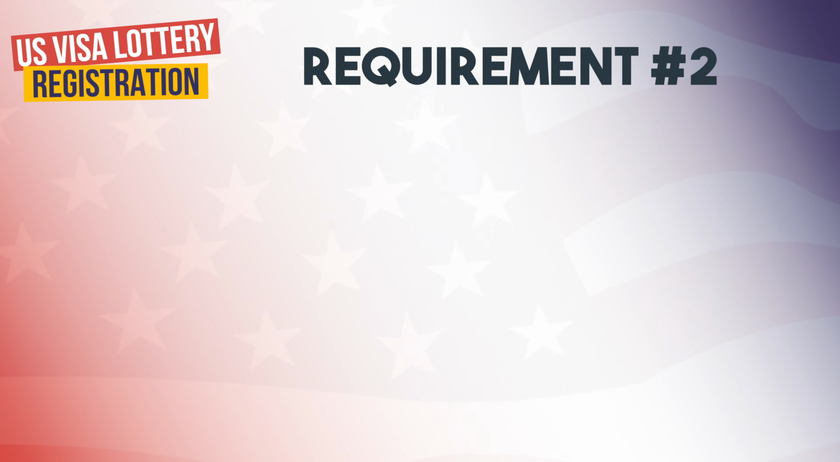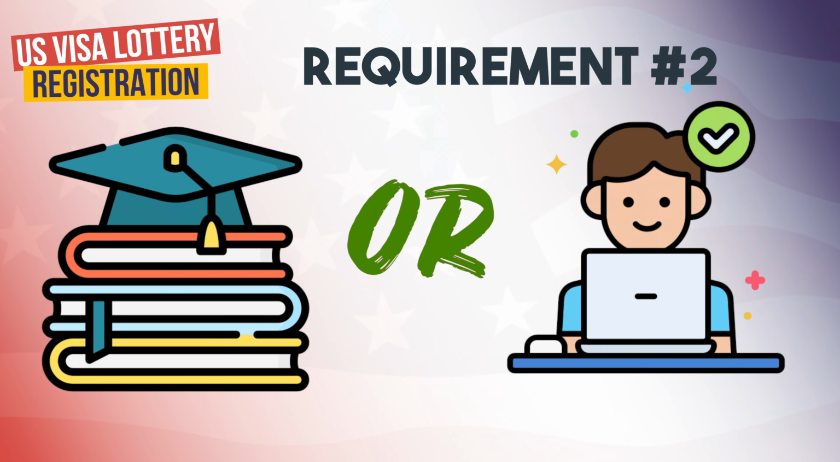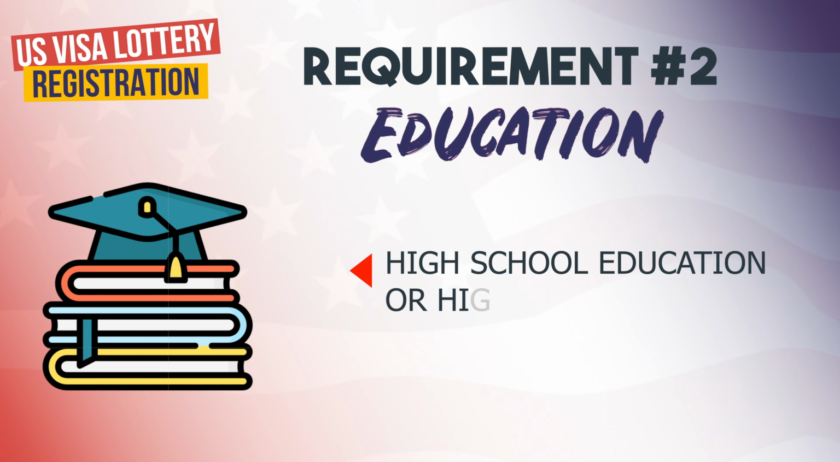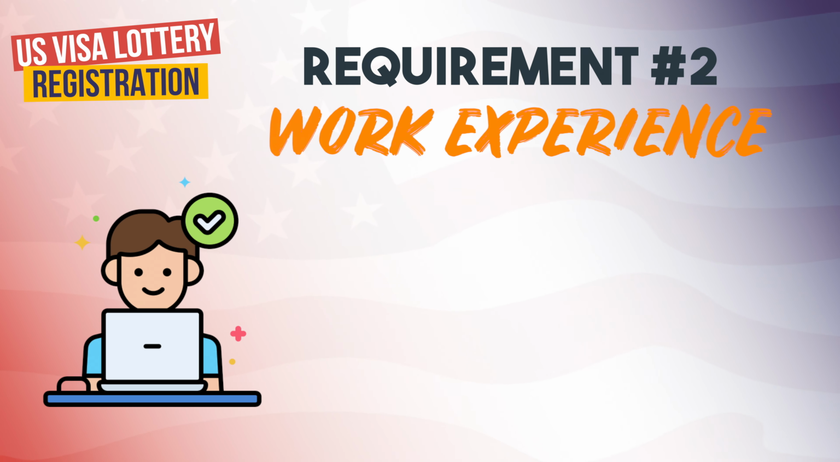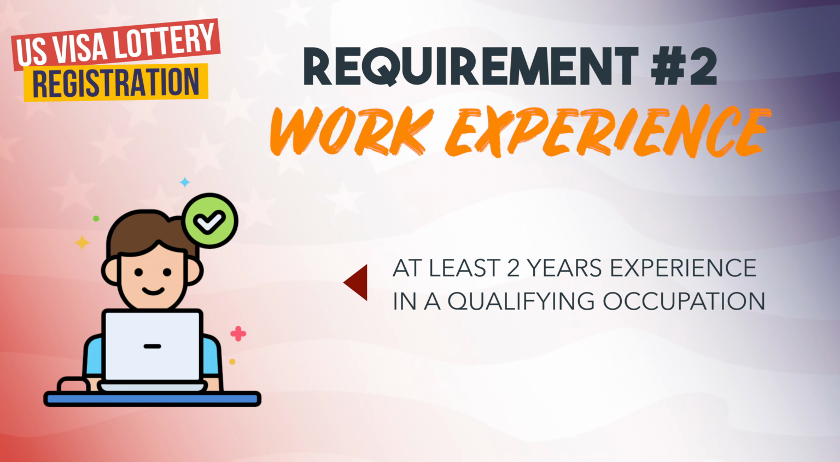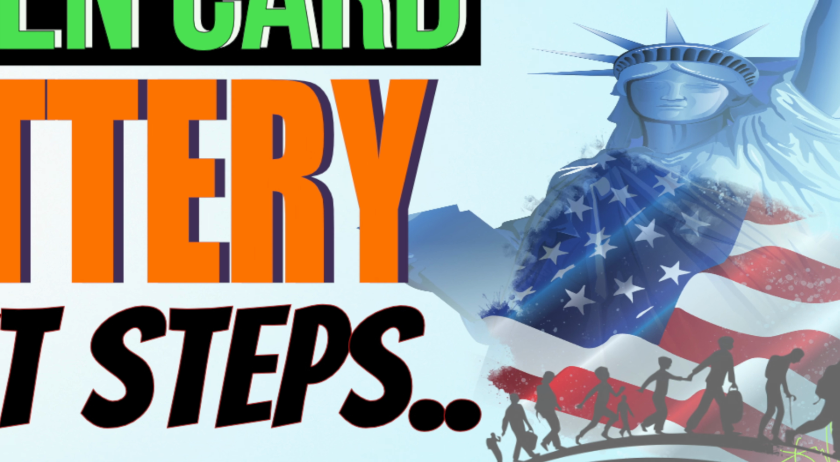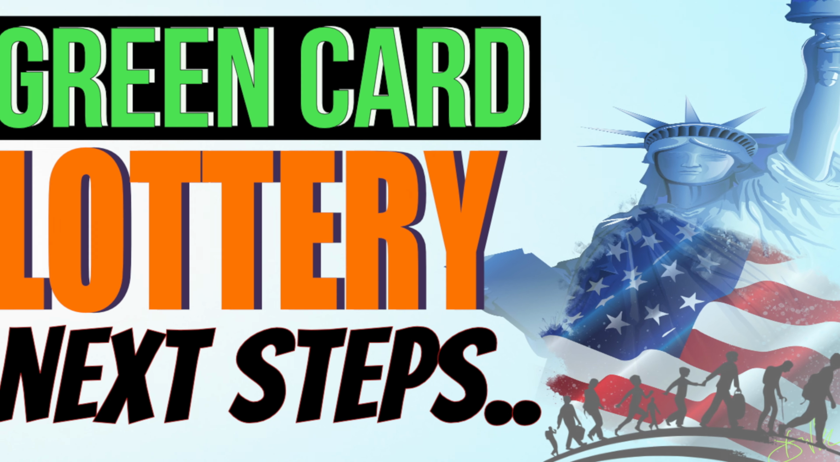Requirement number 2. You must meet educational or work requirements of the DV program by having either 1. For education, at least a high school education or its equivalent, defined as a successful completion of a 12-year course of formal elementary and secondary education. Or 2. For work, 2 years of work experience within the last 5 years in an occupation that requires 2 years of training or experience. You can refer to this video for more detailed information on this requirement to confirm if you have the necessary work experience.